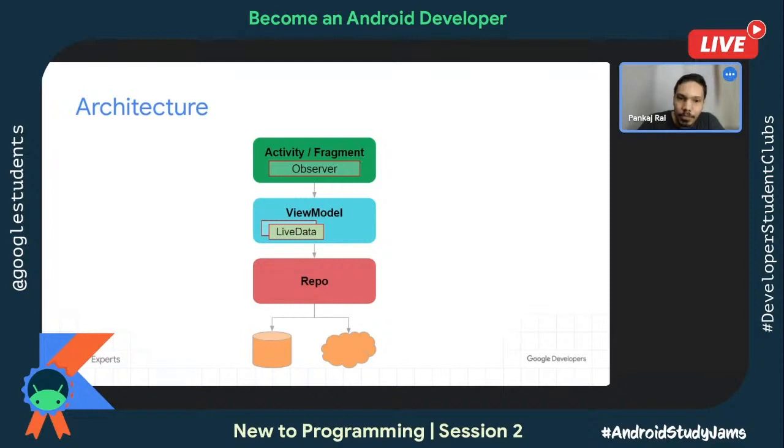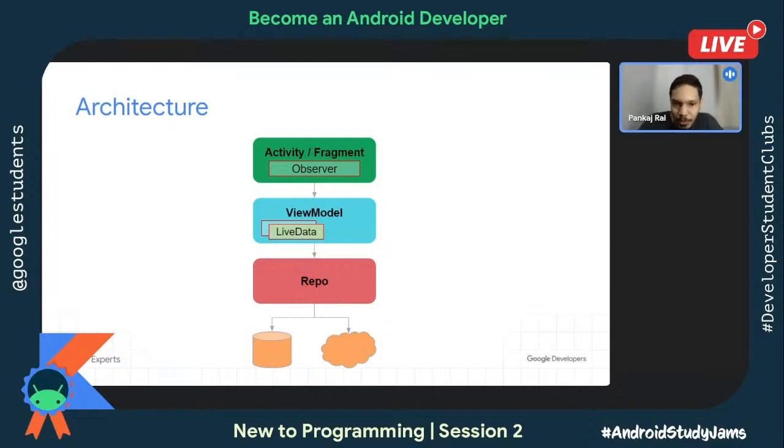Now your view model. On the activity, you are showing the UI. The view model will act as an intermediary between the place where you're doing the network call and the place where you're showing content to the user. That means you have another component, say a repo. This repo is not mandatory to create, but it is really helpful. You can create repos for different reasons, like one repo for network calls, one repo for local database calls, another repo for some other things. That's where a repo is really helpful rather than putting everything in the view model. So here I've abstracted this to a repo too.